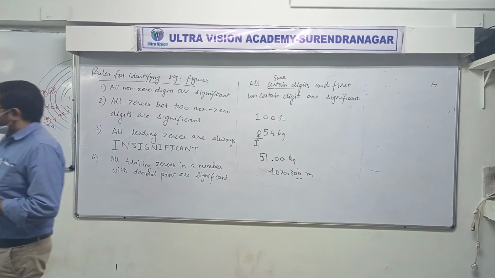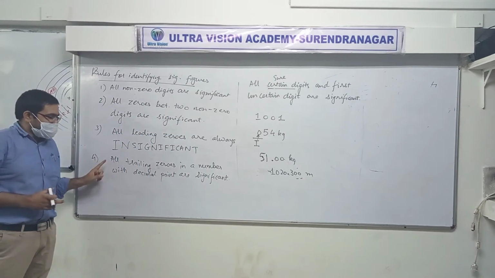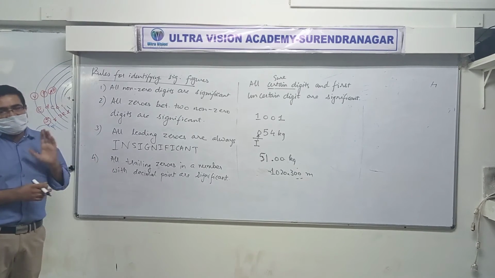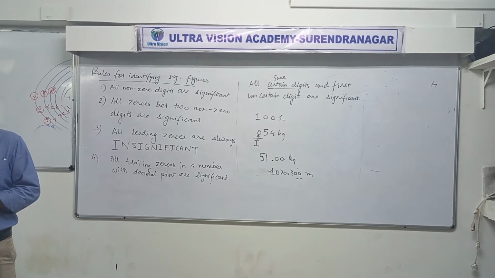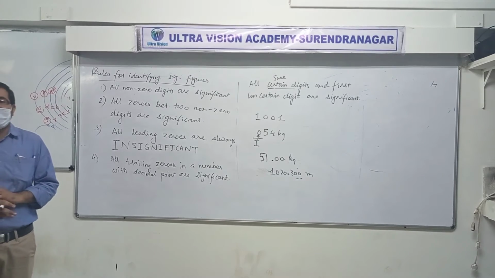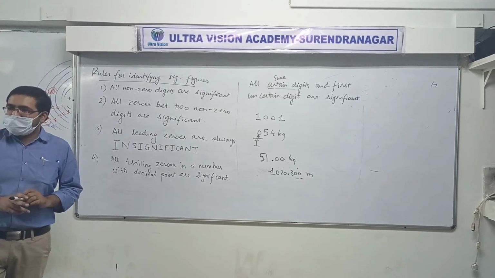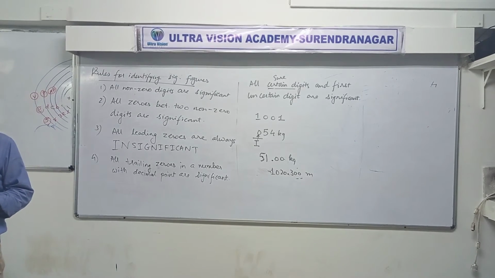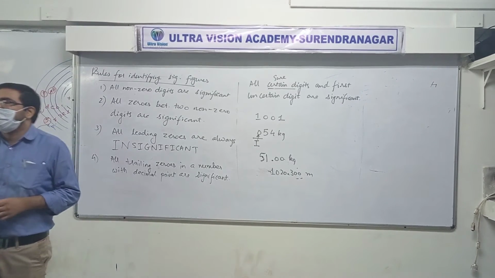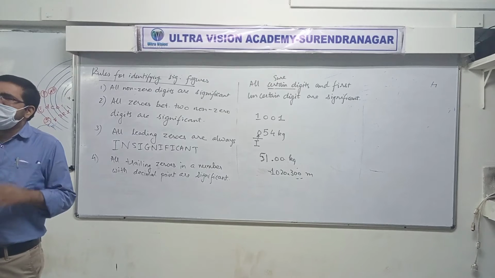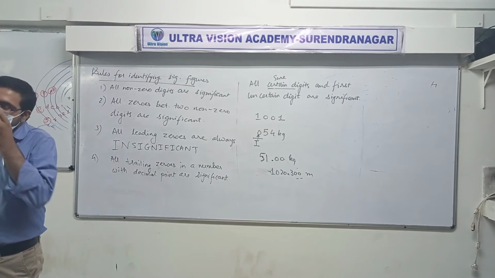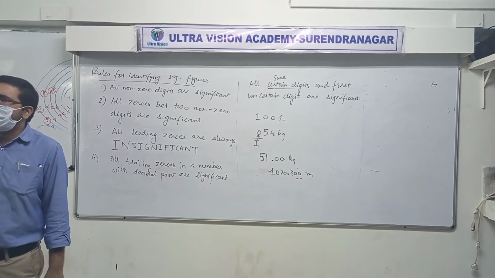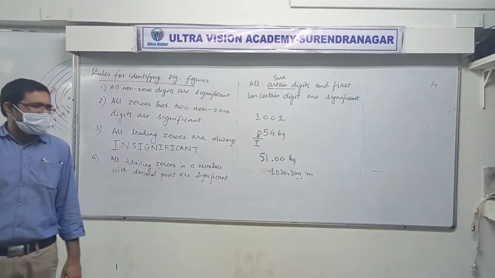But one case is missing. This is telling you what to do if the number has a point. What if the number does not have a point? If the number is between non-zero digits, then it will be significant. If it is without a point and without non-zero digits, then it will be insignificant. What are you saying? I didn't understand anything.